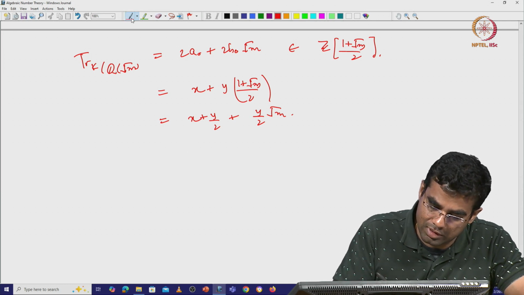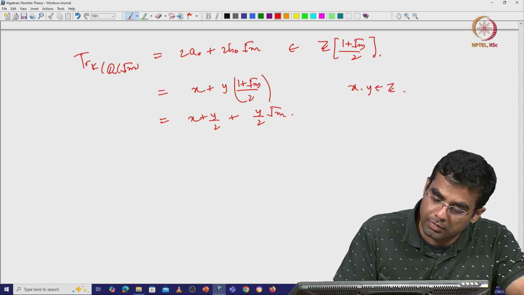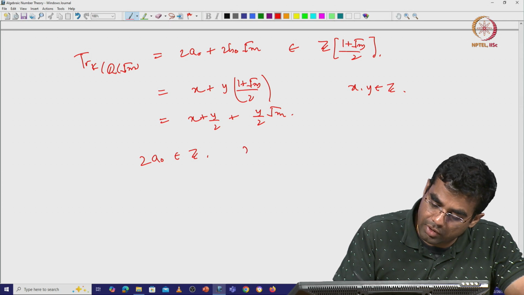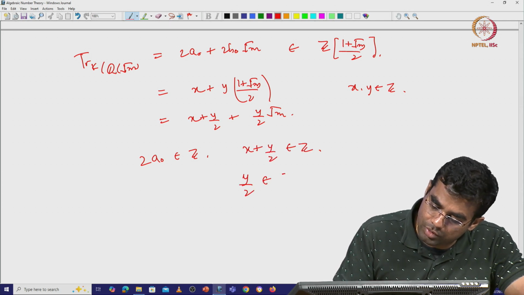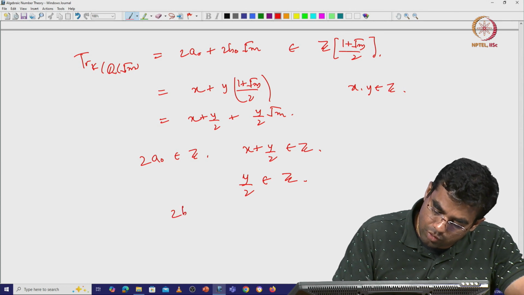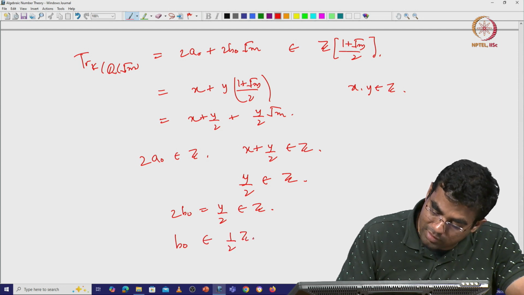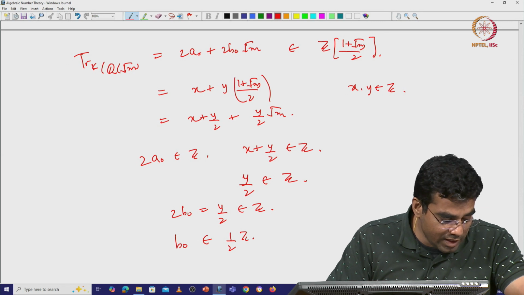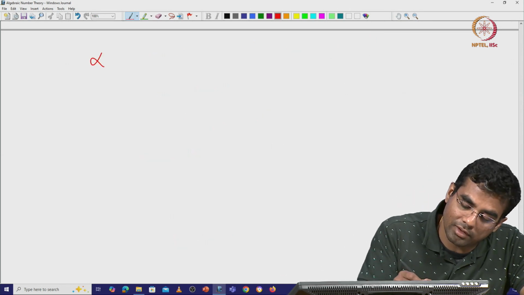Let me do it this way. So x and y are integers here, right, and 2a0, this is an integer. So x plus y by 2 is also an integer, which means that y by 2 is an integer, which means that 2b0, which is y by 2, is also an integer, right, which means that b0 is a half integer.